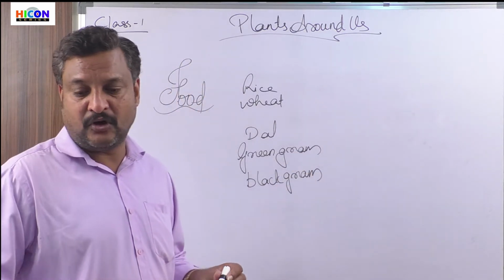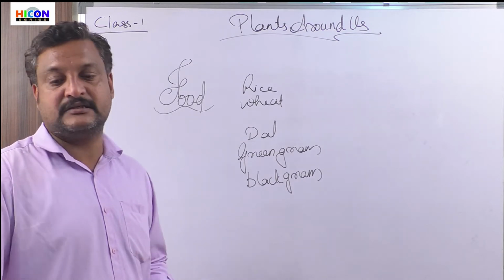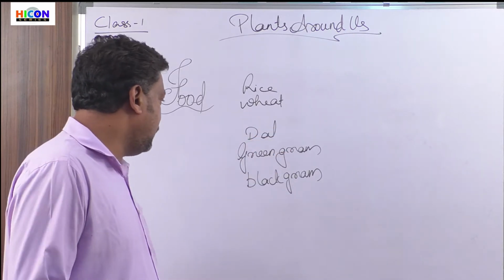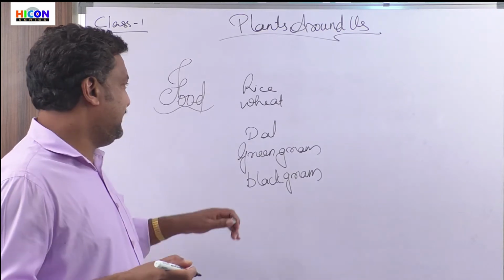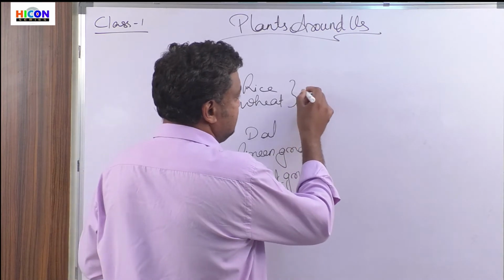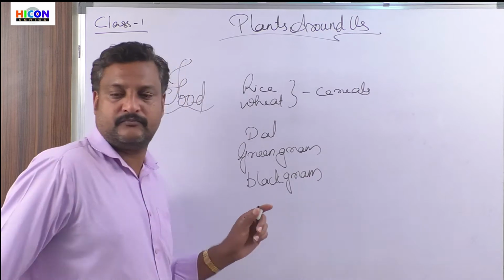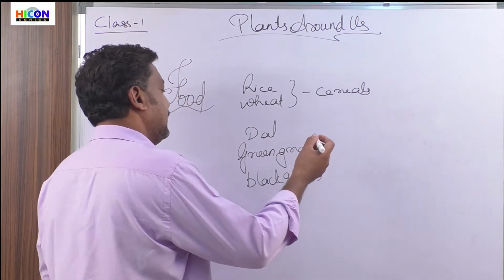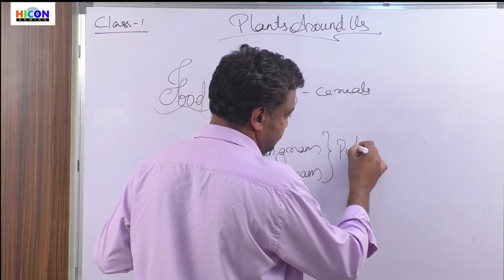So these are some of the common things that we eat. We eat rice, wheat, then dal, green gram, black gram. The items like rice and wheat, we usually call cereals. Dal and green gram, these kinds of things are called pulses.